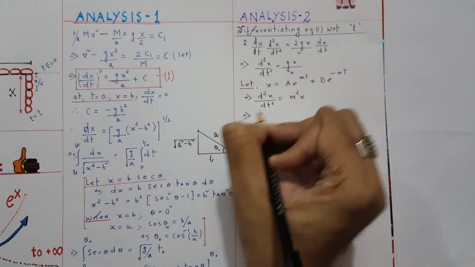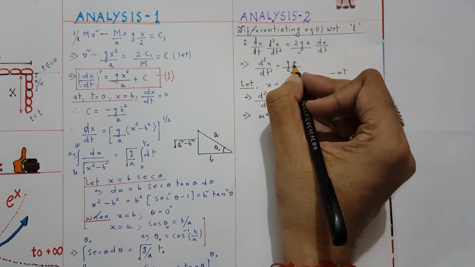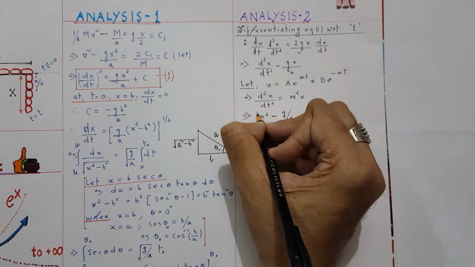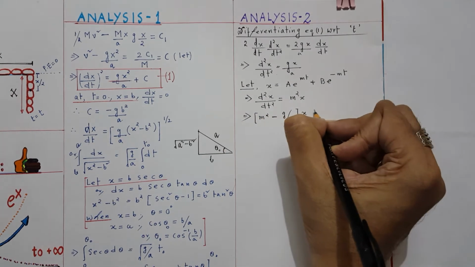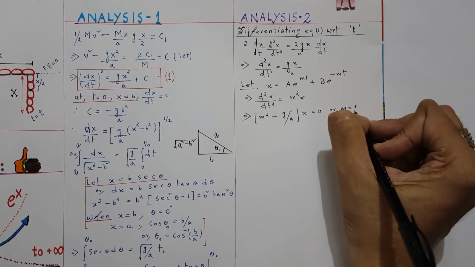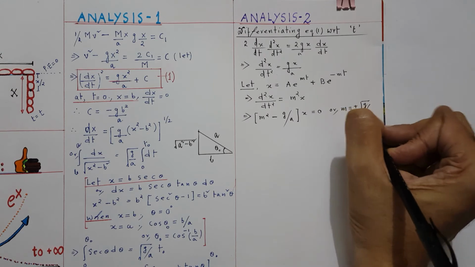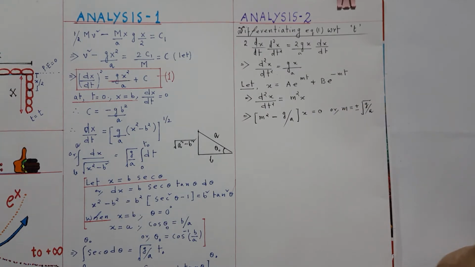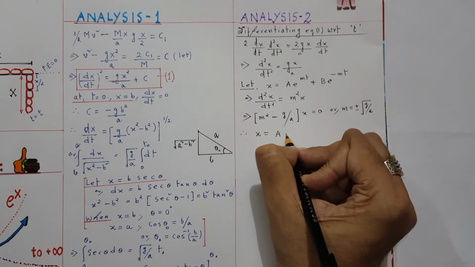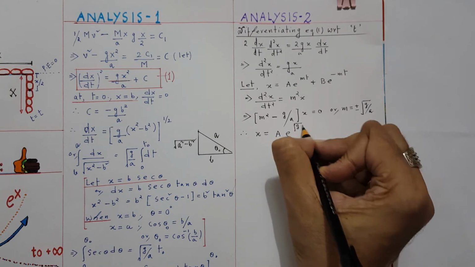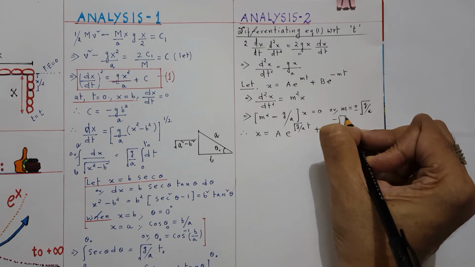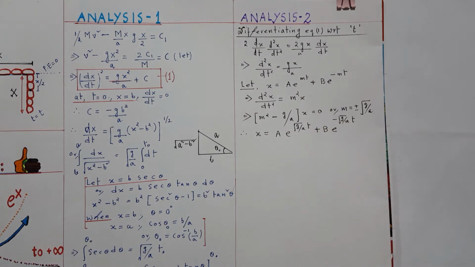If you substitute here, you will get m square, and here gx you have already put, so m squared minus g by a times x equals 0. So m equals plus minus root over g by a. Therefore my solution will be x equals a e to the power root over g by a into t, plus b e to the power minus root over g by a into t.